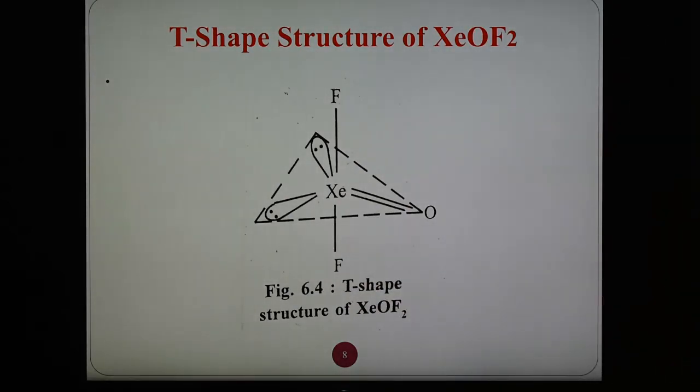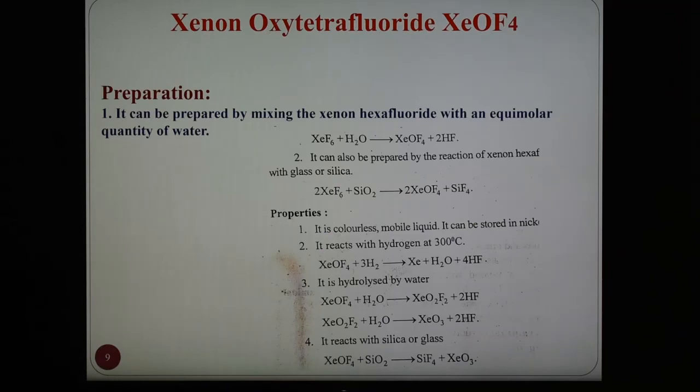So in this way, the compound xenon oxydifluoride has a trigonal bipyramidal shape, or the shape may also be considered a T shape because of the presence of 2 lone pairs of electrons.